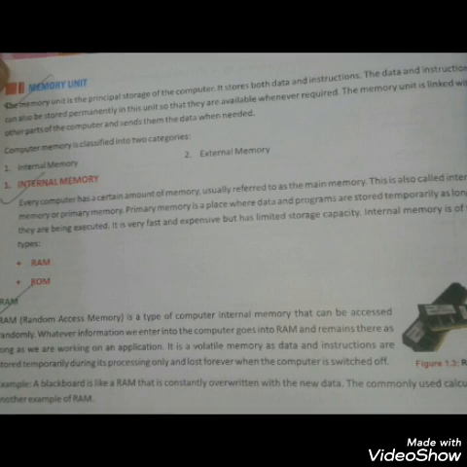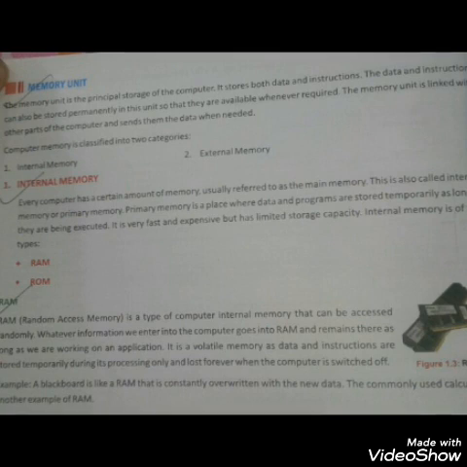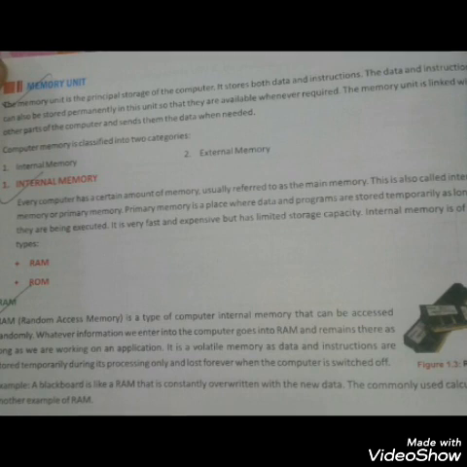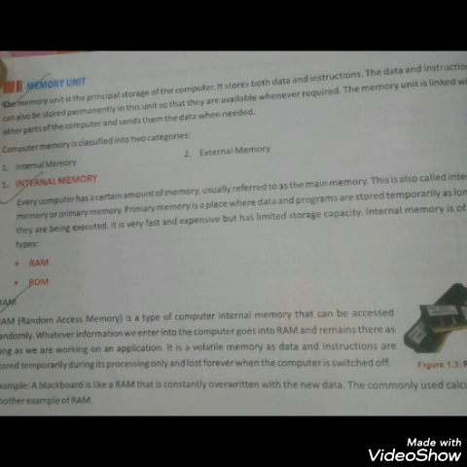Primary memory can also be classified into two groups. First is RAM and second is ROM. So students, RAM stands for random access memory. This memory can be accessed randomly and it is a temporary memory.